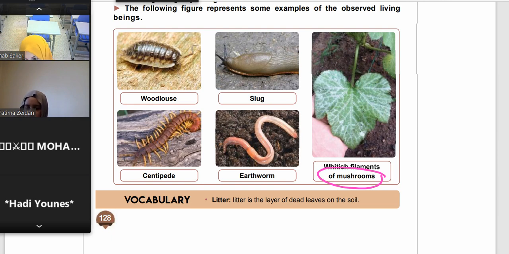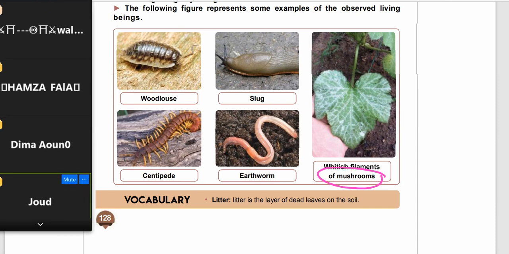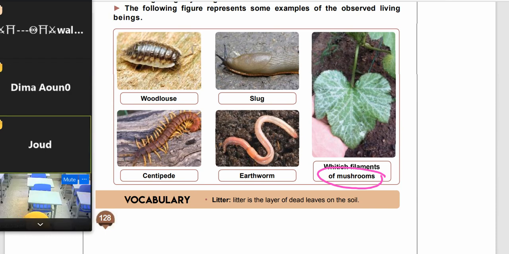Okay, thank you. Where can you find mushroom, Jude? At the forests. Yes. What, Hamza? What, Walid? In soil and trees. Excellent, teacher. Beside a tree. So the mushrooms grow beside trees.